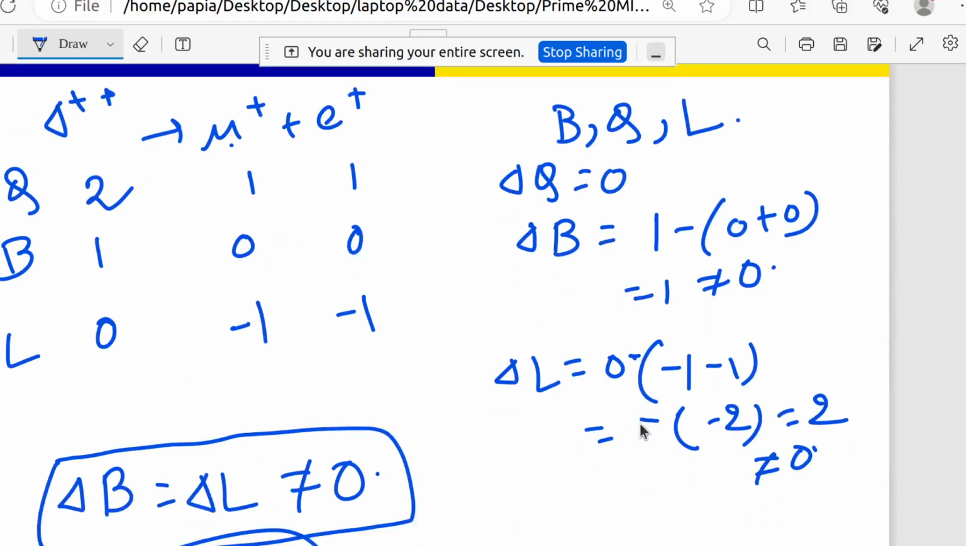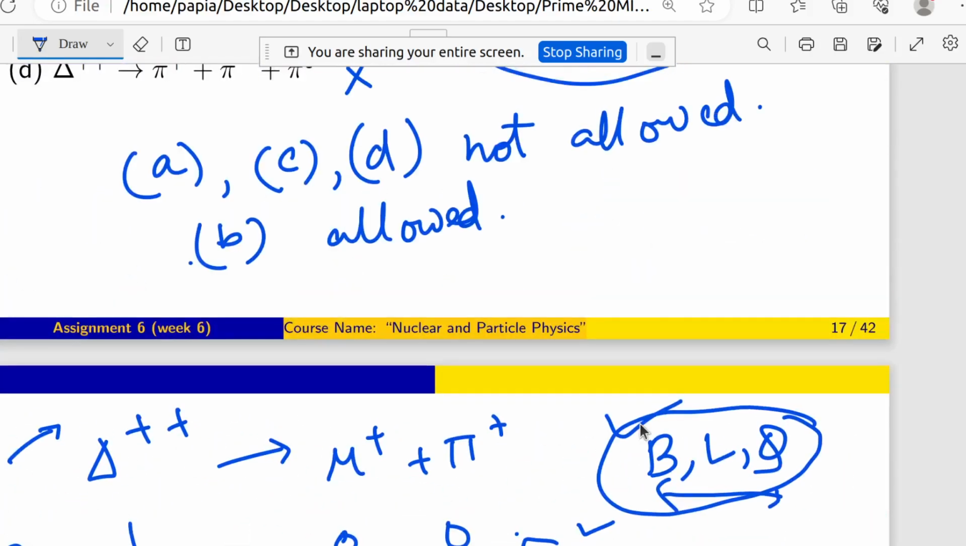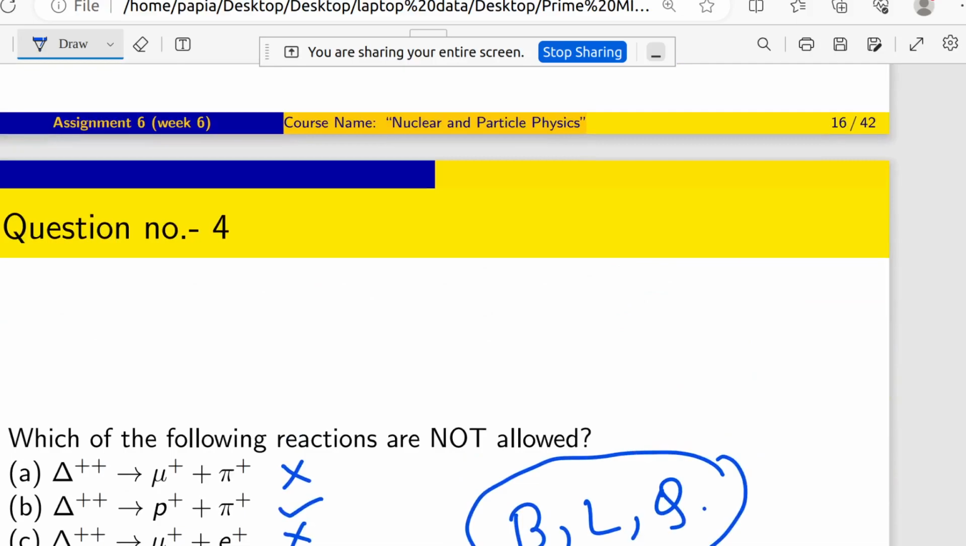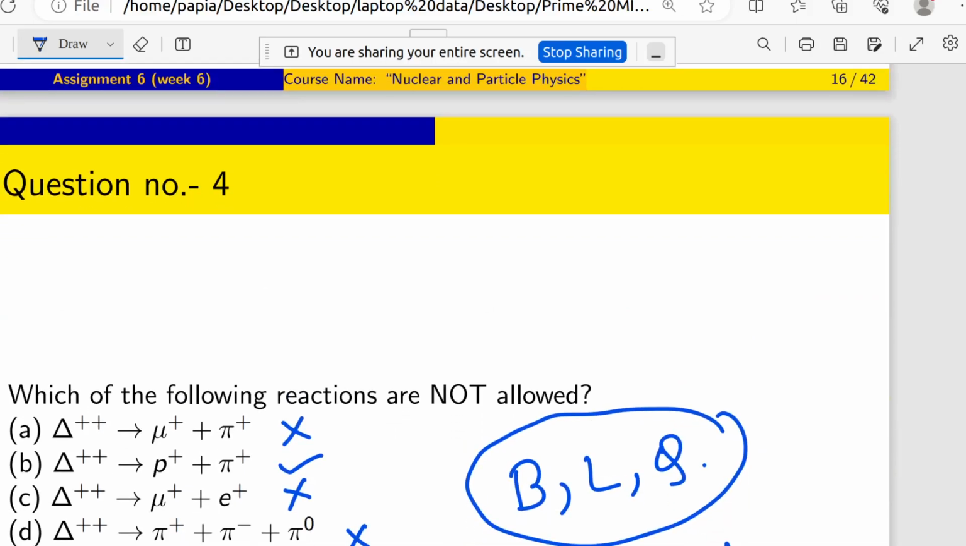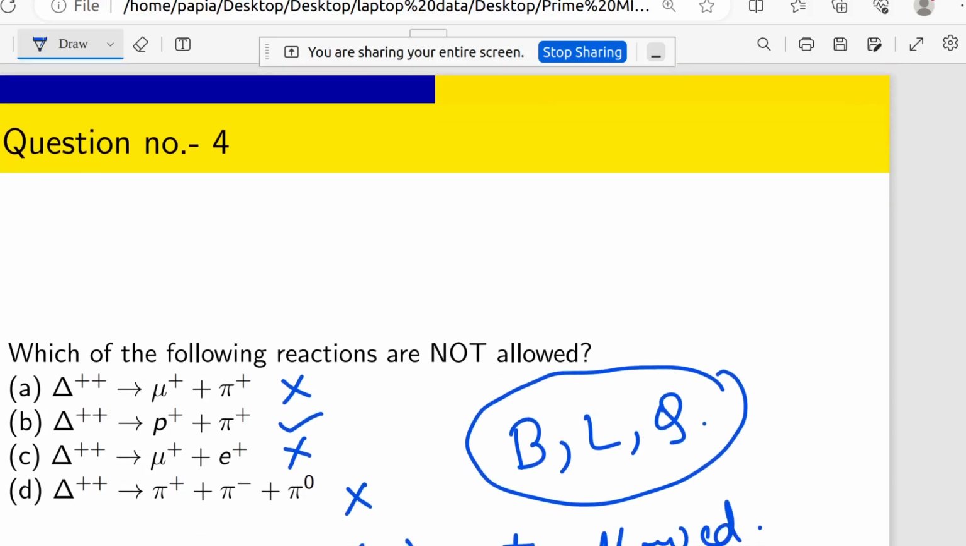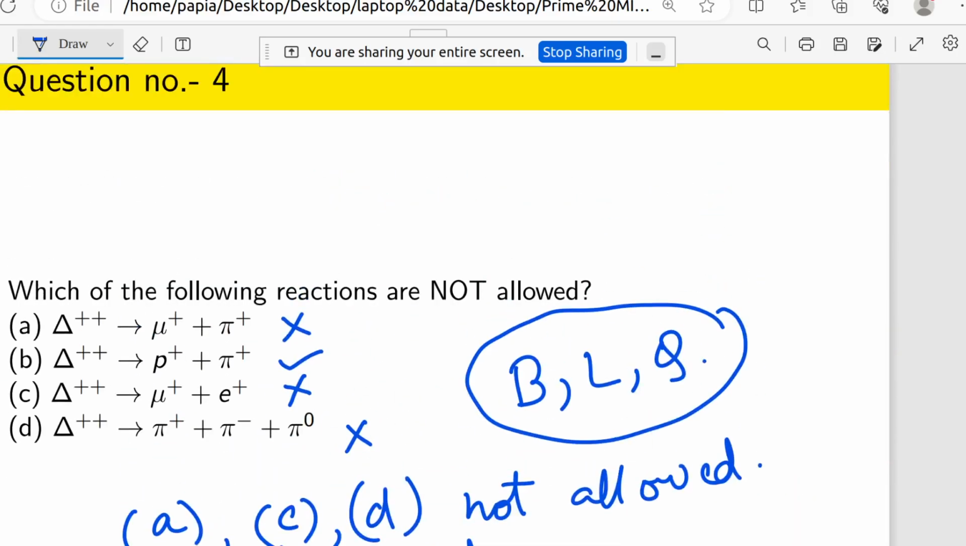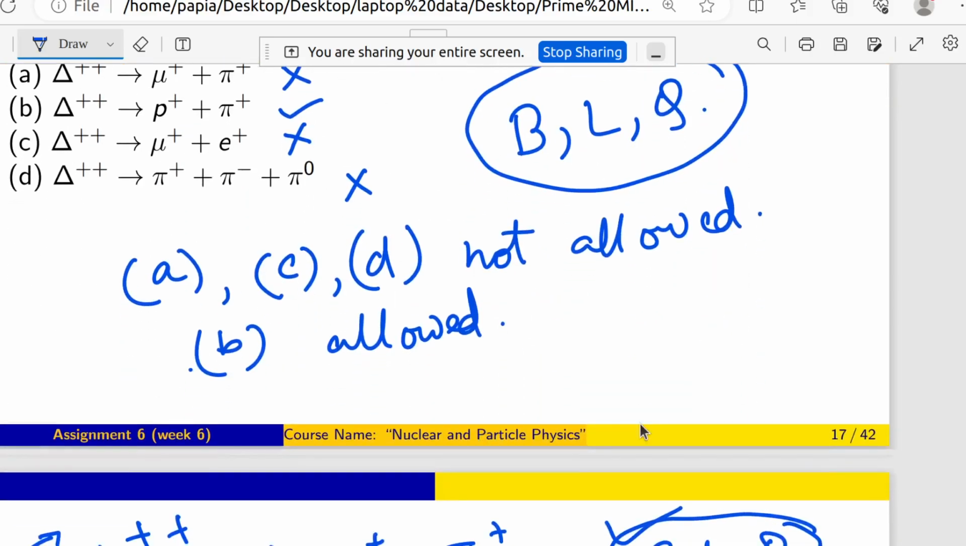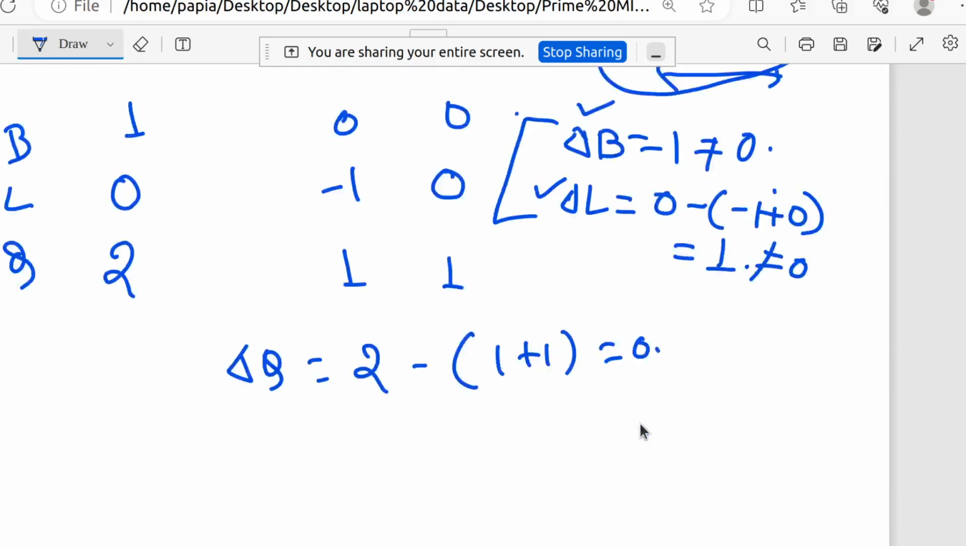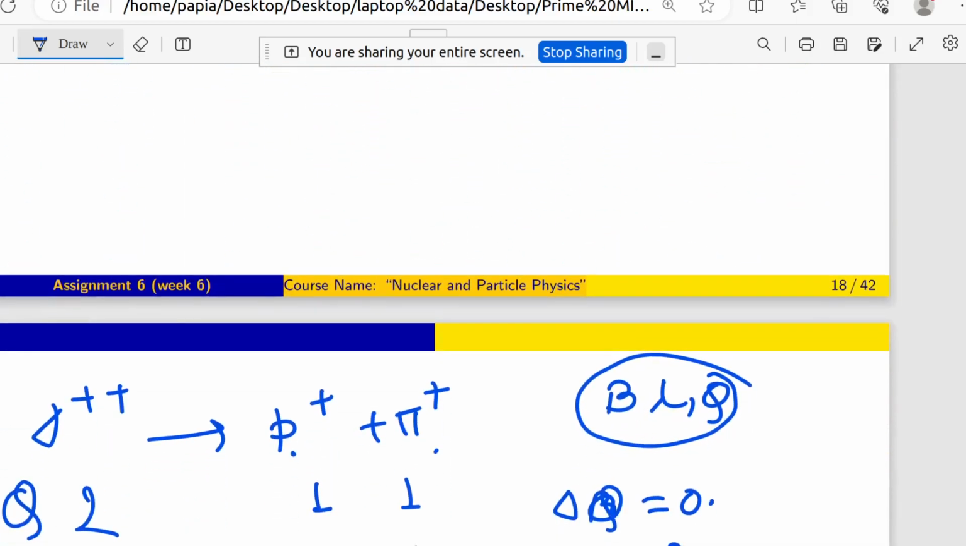Okay, up to now is there any question? Because we have already finished 4 questions. If there is any question regarding these 4 questions, you can ask me. I think no problem is there, because these are very simple. Elementary particles are very interesting as well as very simple also. So should I move to the next question? I think it's better.